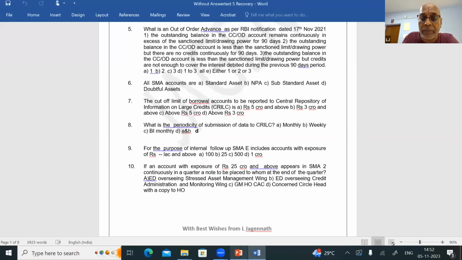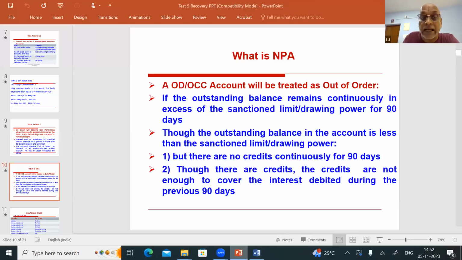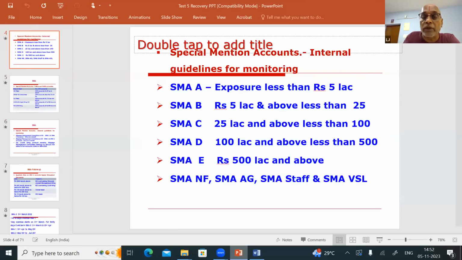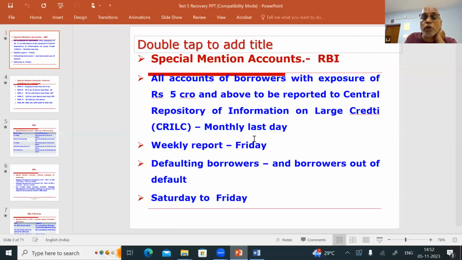So let us see the PowerPoint presentation. You will be able to answer the question. See, reporting to CRILIC: all accounts of borrowers with exposure of rupees 5 crores and above are to be reported to the Central Repository of Information on Large Credit. Monthly, on the last day. Weekly report, Friday. Every Friday, you have to upload a report to CRILIC. Again, exposure is 5 crores and above.